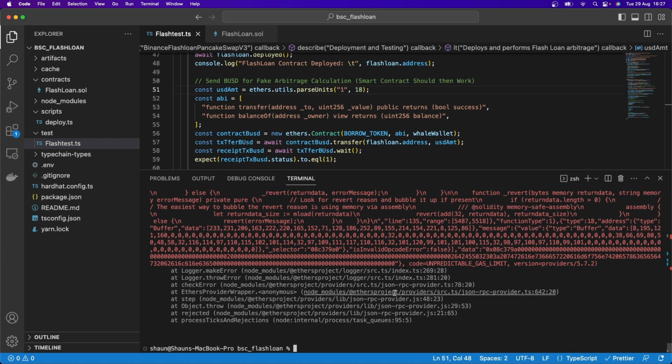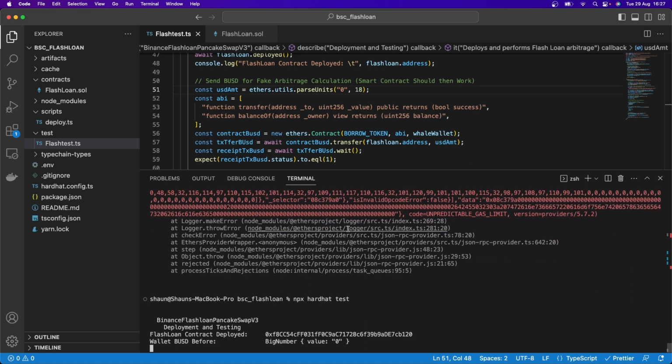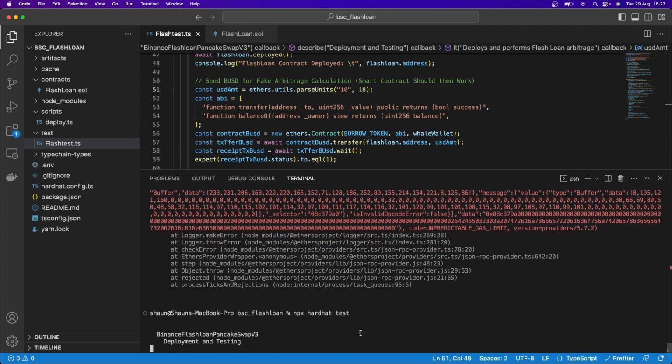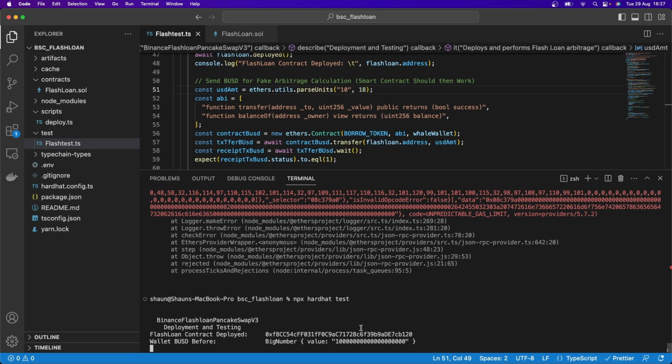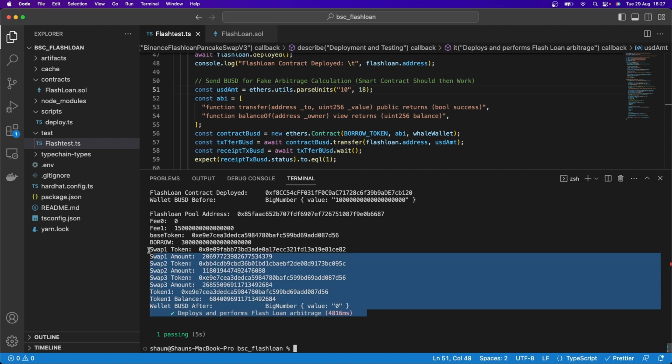And yes, it now fails, meaning that the actual arbitrage transaction did not make profit. It actually cost us more than 1 BUSD, so it was not profitable. So in here, if I put 0 and let's pretend this was successful, that would have meant that the arbitrage transaction was actually successful. And so just to keep this working again, I'm going to pop this back to 10 and I'm going to run npx hardhat test. And there we go. This should now work. And there we go. That has worked absolutely perfectly.